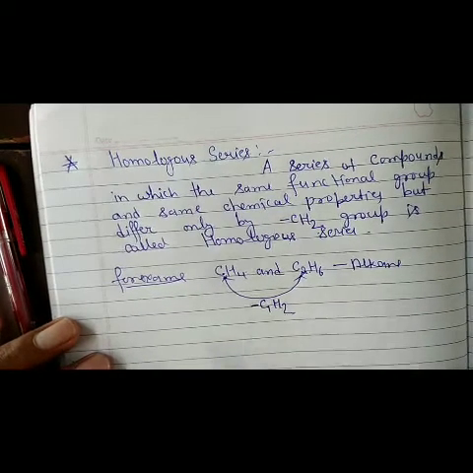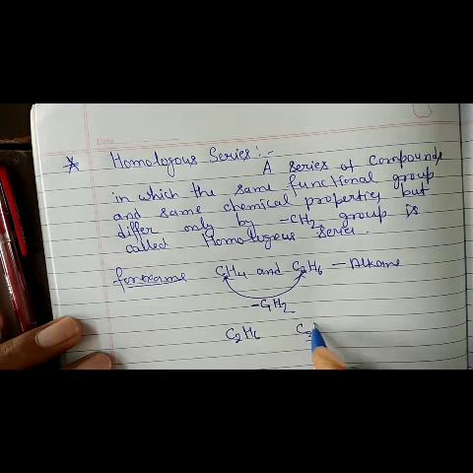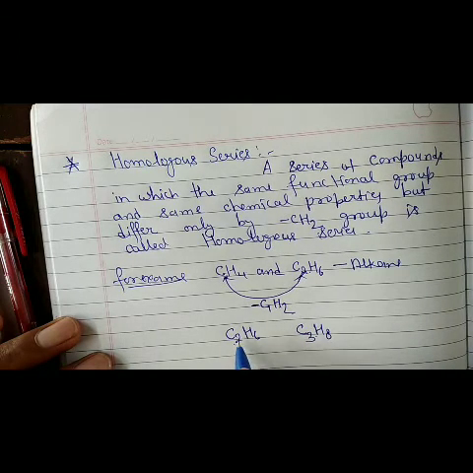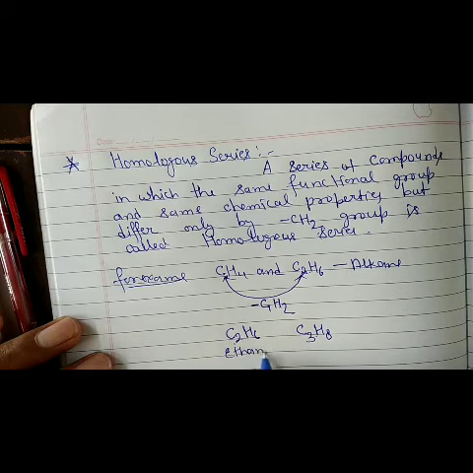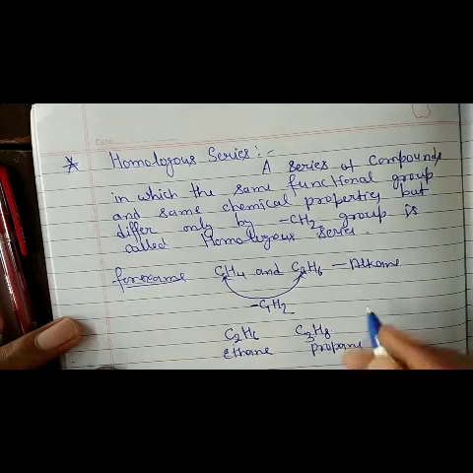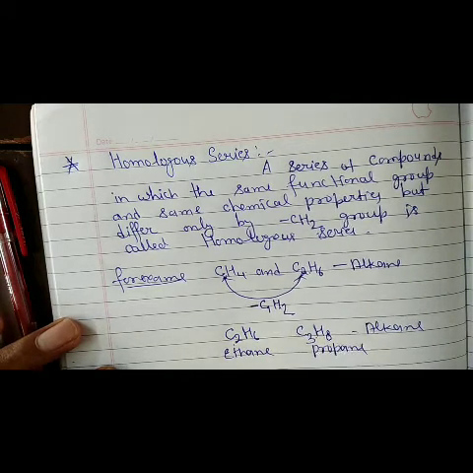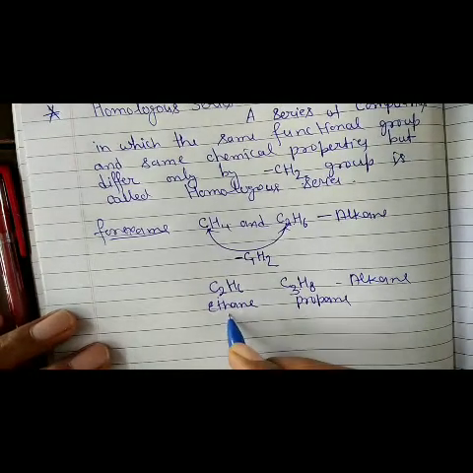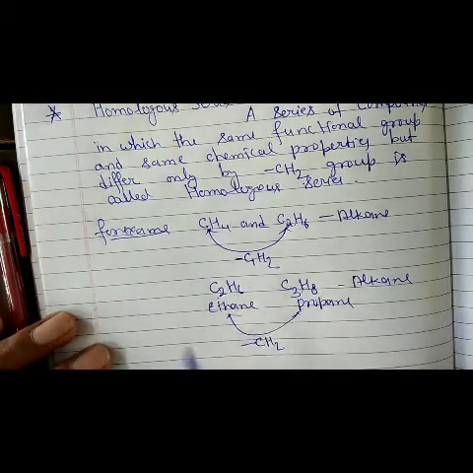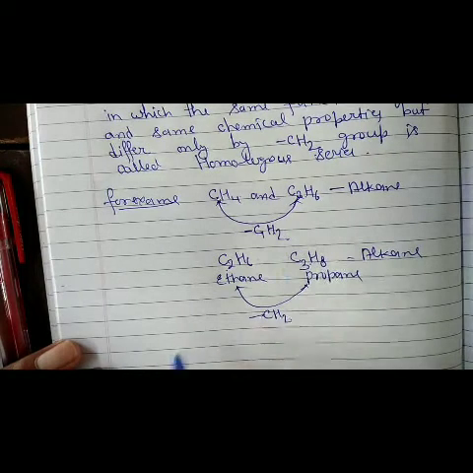Similarly, C2H6 and next C3H8. What is the difference between two compounds, ethane and propane? Their name will be ethane, their name will be propane. It is also an alkane series. Alkane, why? Because they contain carbon-carbon single bonds. But they differ in these two compounds only by CH2 group. So this is an example of homologous series. We take also another example.